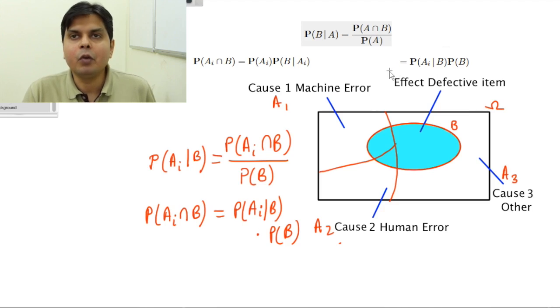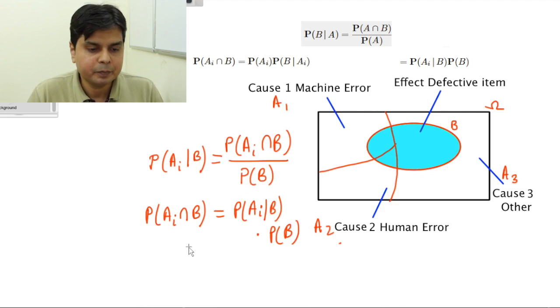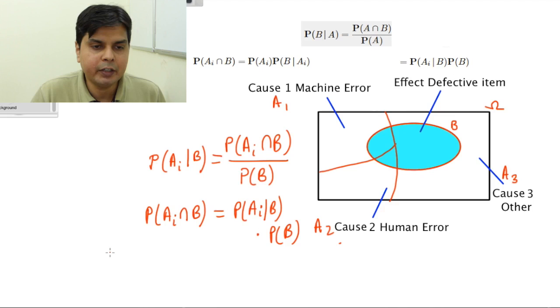Now what is my goal? My goal is to find out the probability of the ith cause given that event B, the defective item, has been produced. So this I can write as, you just take this to this side and divide, so you will get, let me remove these things.